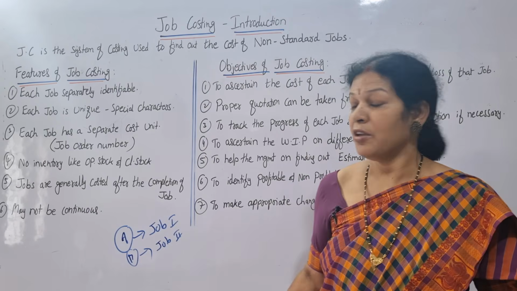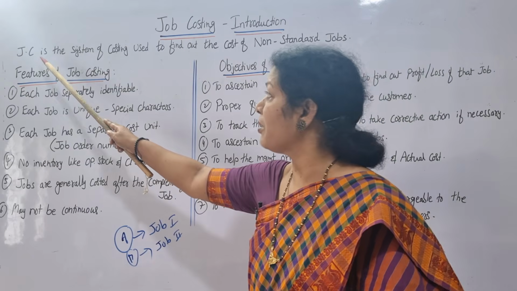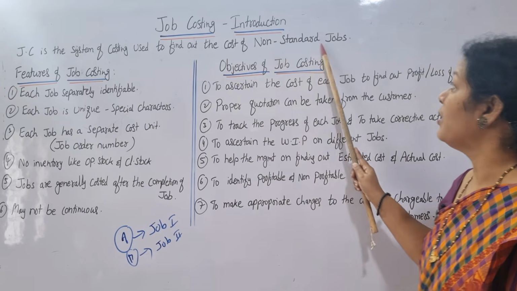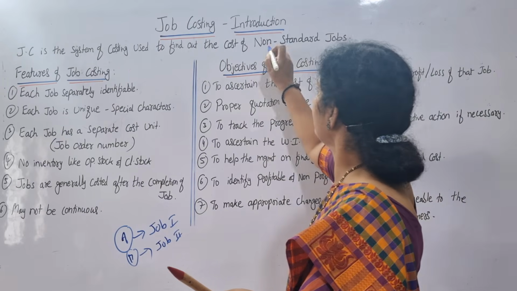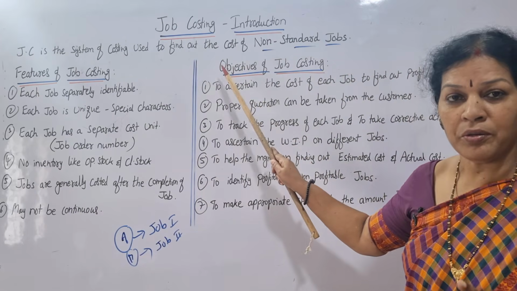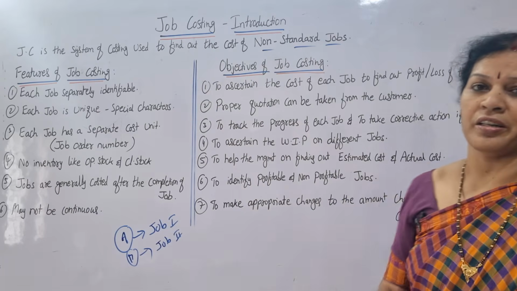Are you getting it? So in one shot, what we can say about job costing is, job costing is a system of costing used to find out the cost of non-standard jobs. Remember this word. Job costing is nothing but costing used to find out the cost of non-standard jobs.